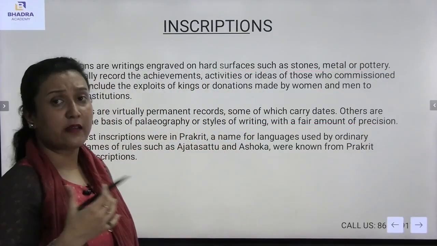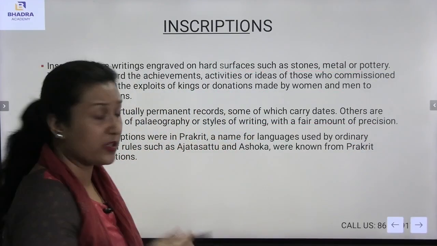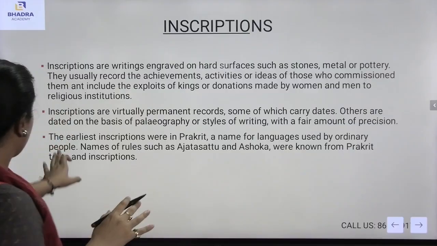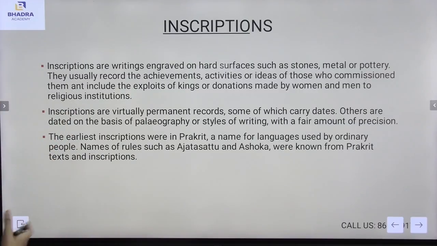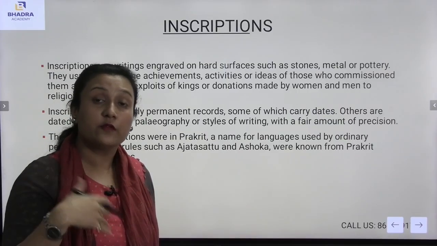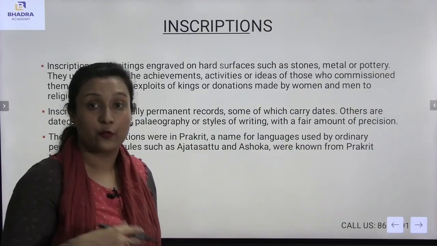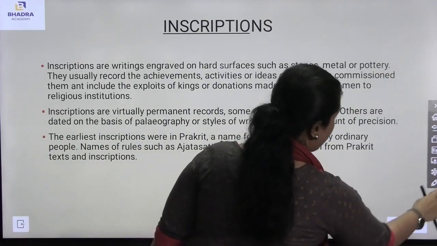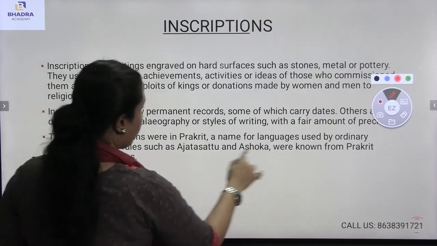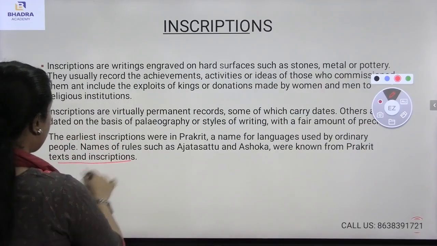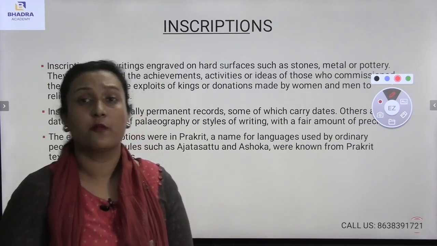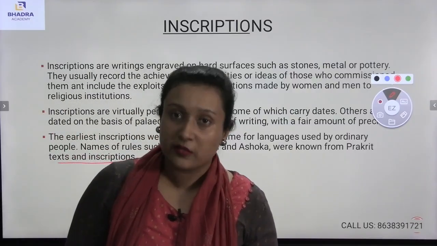Some of the dates are written according to paleography or styles of writing. Here, the earliest inscriptions were in Prakrit, the most ancient language, and most of the texts were written in the Prakrit language during that time. The names such as Ajasatu and Ashoka were known from the Prakrit texts and inscriptions. If I talk about the Mauryan dynasty, most of the information was taken from the inscriptions itself.